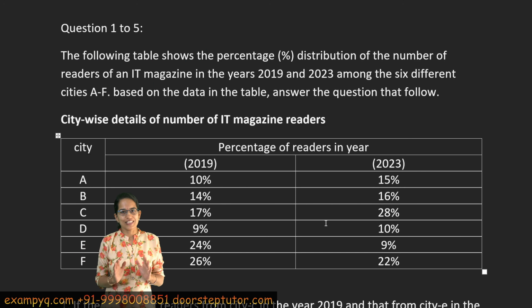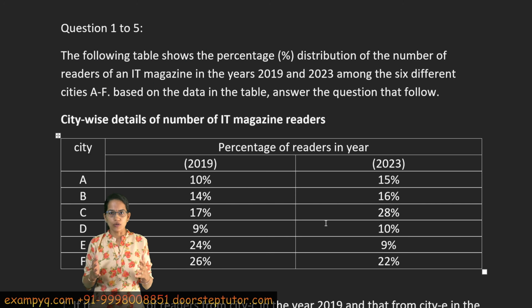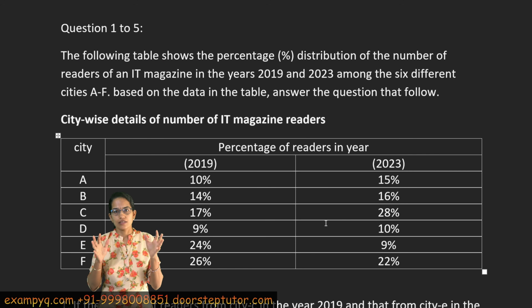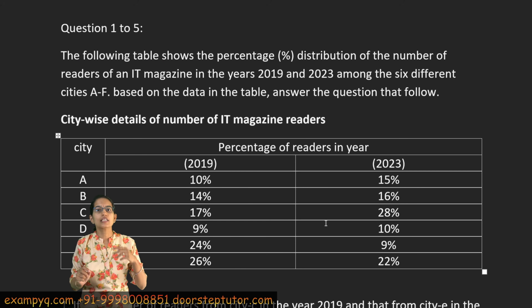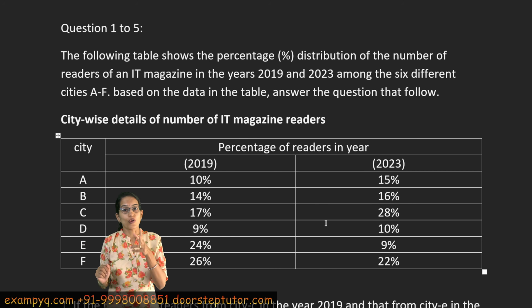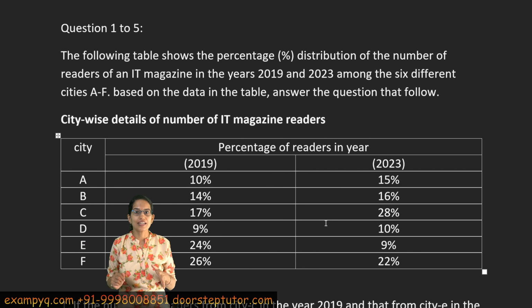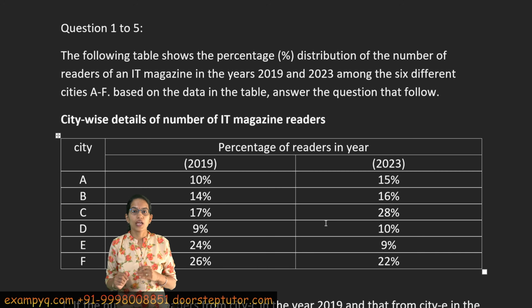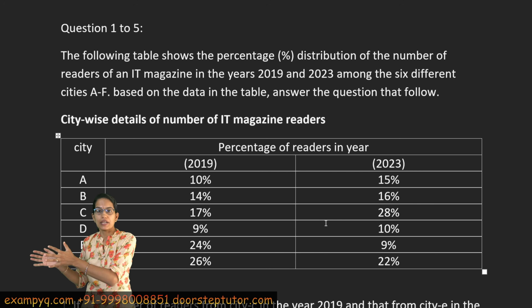Interesting to note, as I have always been saying, when you are solving DI questions, it's better to create the final values in each section, and then those values could be applied across all 5 questions for DI. But this year the thing was different, because in each question you had to calculate with a separate value.